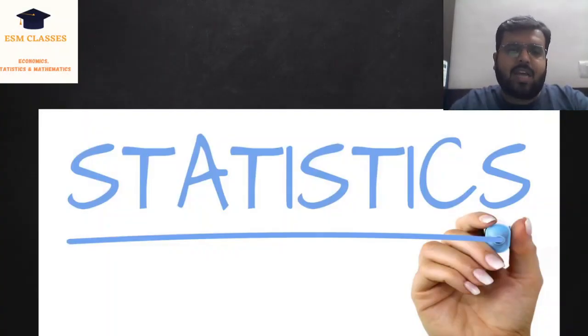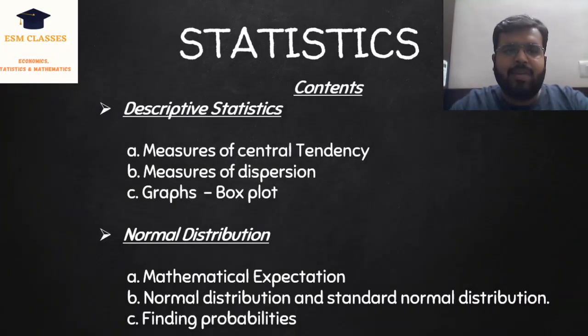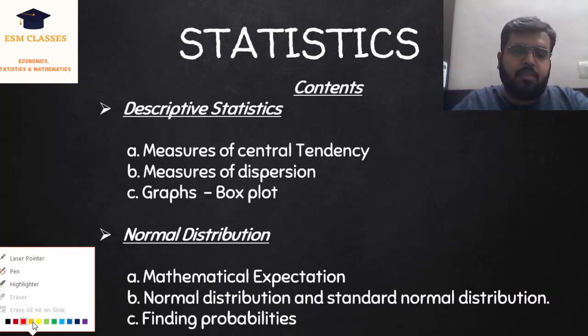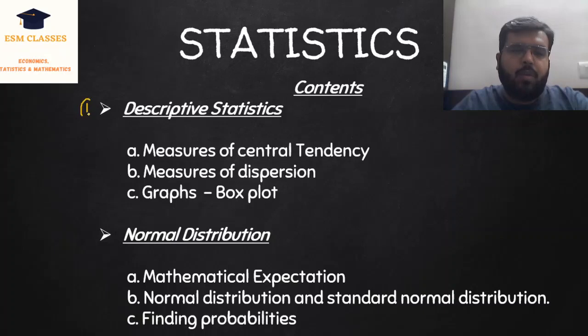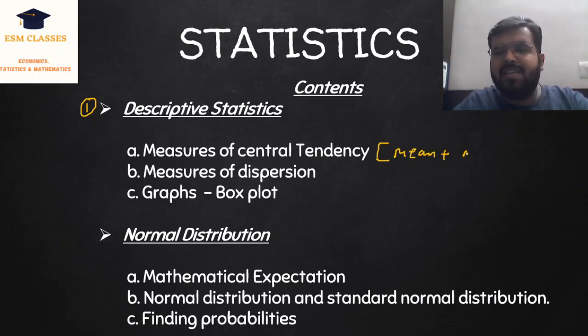In this class, I am starting with statistics, and in statistics, I will be dealing in these topics. Number one is descriptive statistics. In the case of descriptive statistics, we are studying measures of central tendency. In the case of measures of central tendency, basically we are studying mean, median, and mode.